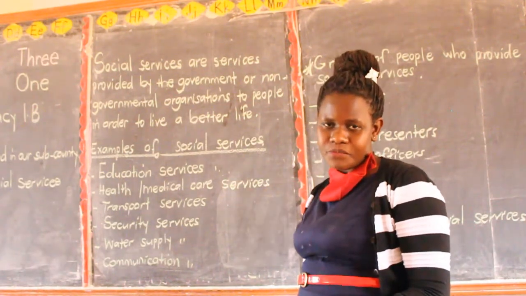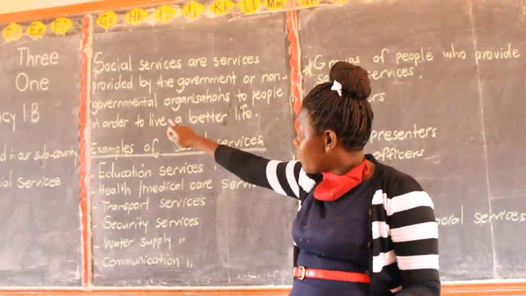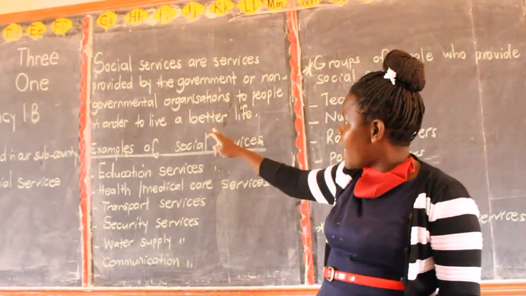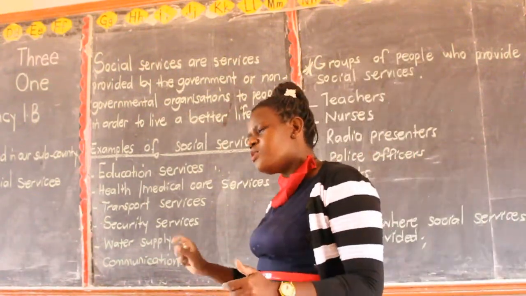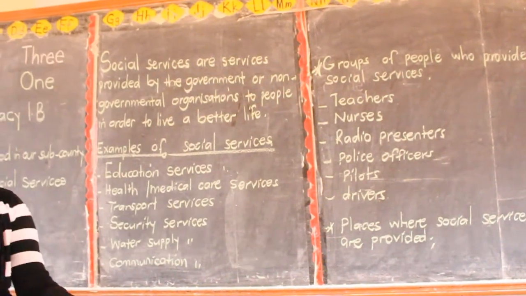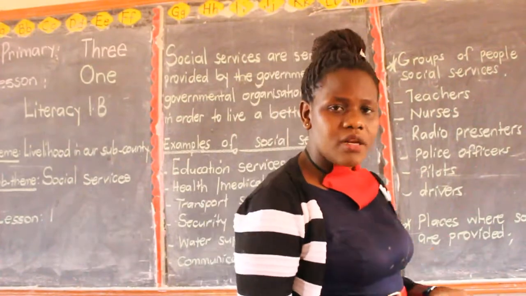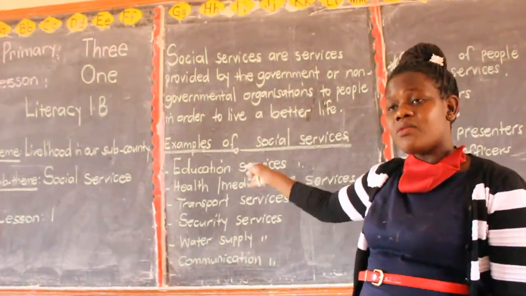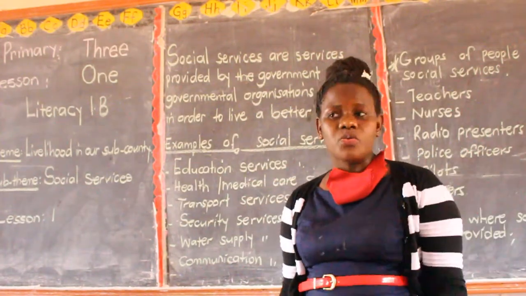Are we together? Ready? Social services, master the spellings, master the spellings of government and organizations. Get time. There is no overplaying. Get time, master these spellings. Practice well, and you continue practicing. You ask even your friend of the same class, what are social services? That person will be able to tell you, or you sit again and you reread these things. The package is going to be at school still about this work. Everything I've written on the chalkboard is going to be delivered to you on Monday.